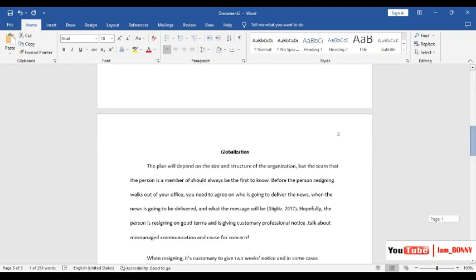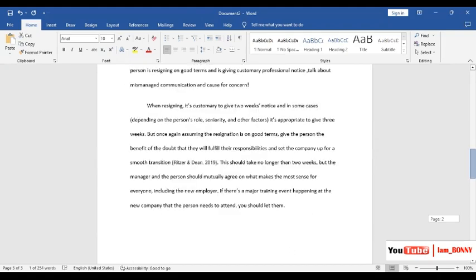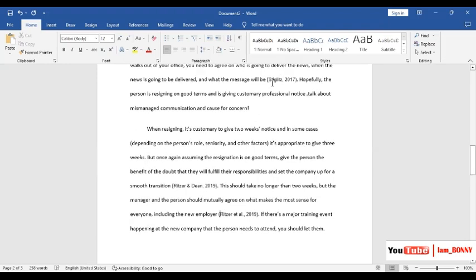So you'll come here and paste it somewhere in between, let's say this one. You paste the name and then you say et al., comma, then space and then the year, which is 2019, and then enclose it in brackets. So you do this if the authors are three or more. But if it is two, you put it the way it is. If it is one, you put it the way it is. I hope you have understood that one.